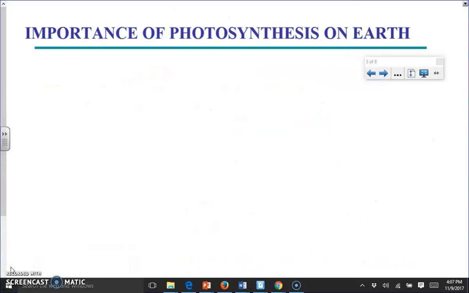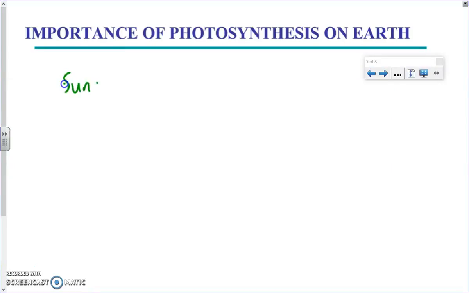We're going to learn that photosynthesis is probably the most important reaction on Earth. Without photosynthesis, we wouldn't be here. The reason why photosynthesis is the most important reaction on Earth is it takes the energy from the sun and produces food. All the energy on Earth is from the sun.